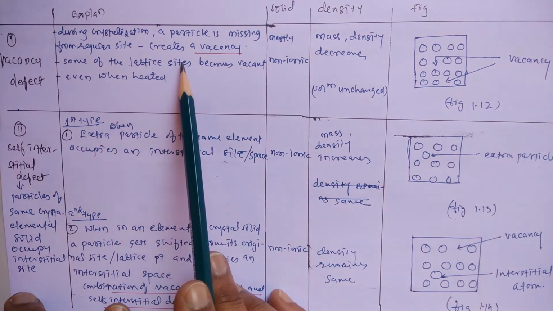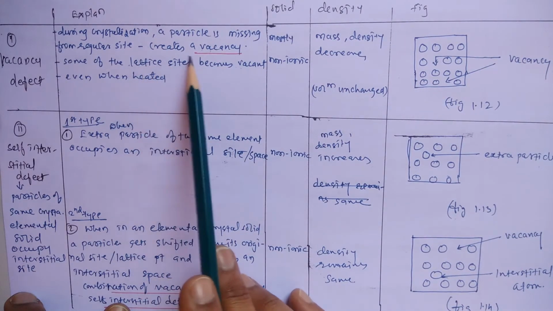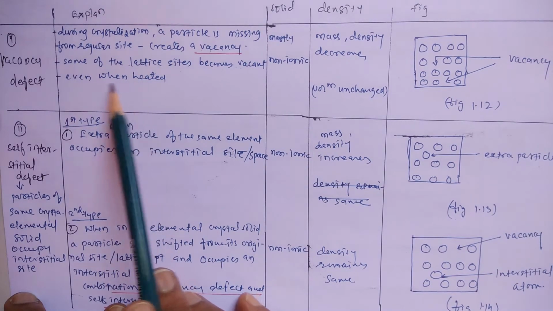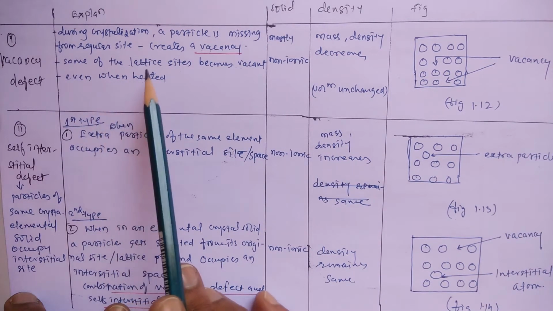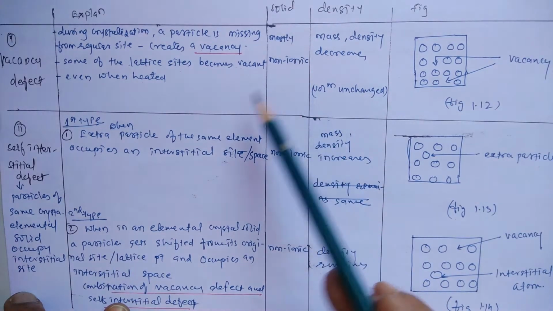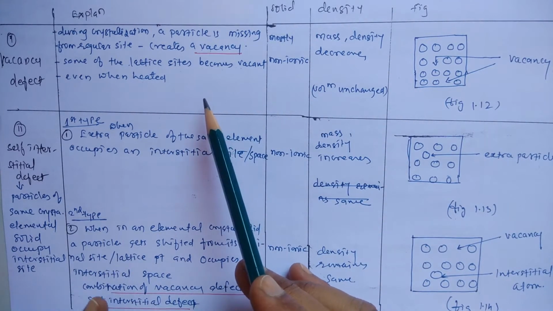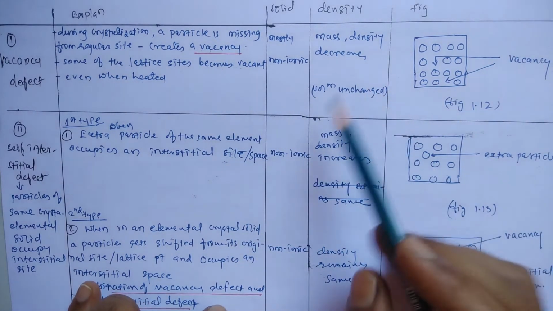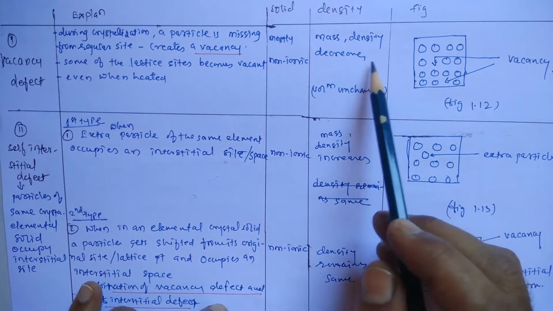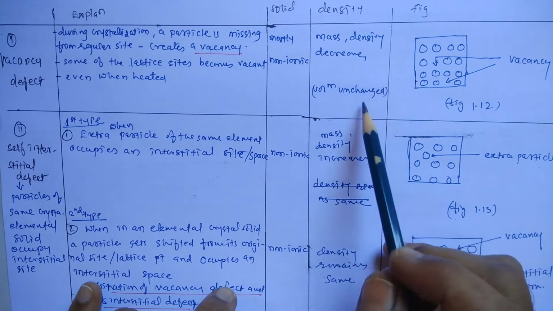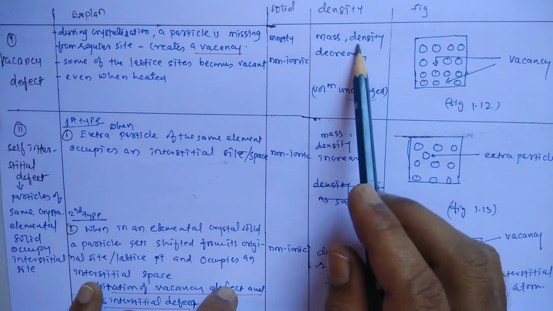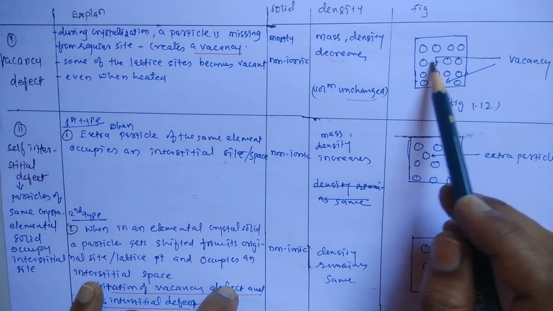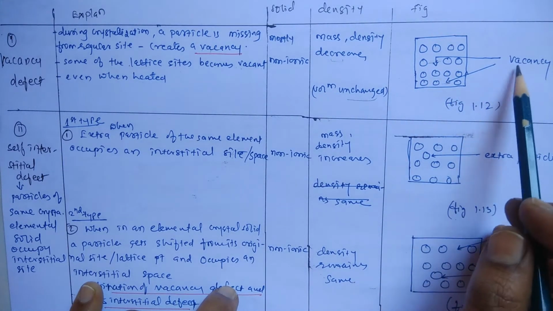See, these defects are observed at the time of crystallization. Even after strong heating, this defect can arise. Now, solid: mostly non-ionic. This type of vacancy defect is observed mostly in non-ionic crystalline substances. And what is the effect on density? Mass and density decrease, volume remains unchanged. See here the diagram. Here the particles are missing, creating the vacancy.